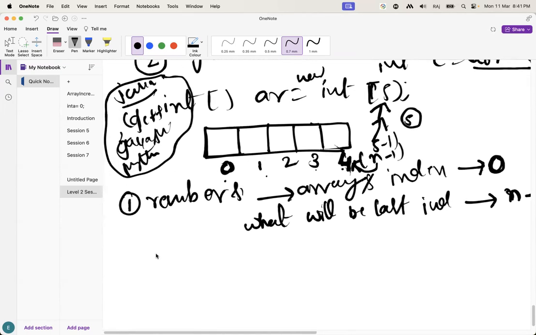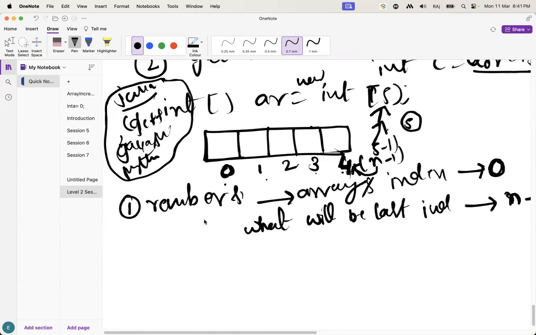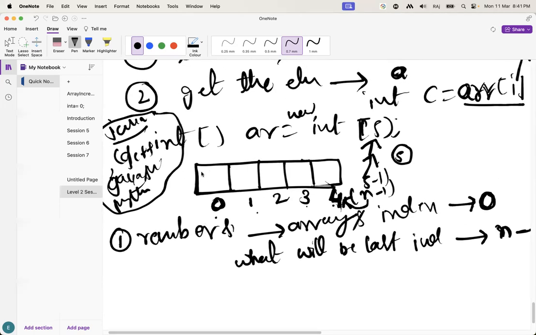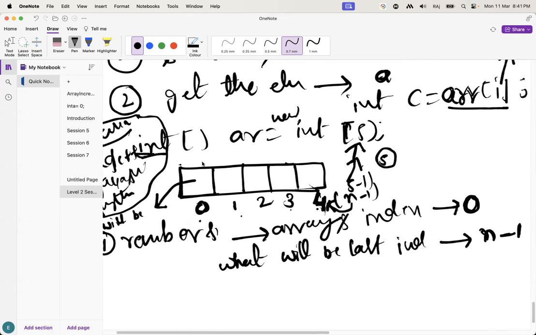Guys, when we create an array, what will happen? Initially, we have given a size 5. The 5 empty spaces will be created. Here, what will the value be? For example, it is an int type, right? So what is the default value of the int type? 0. So it is going to create the empty array with zeros.